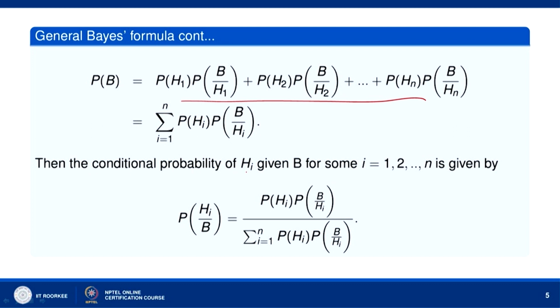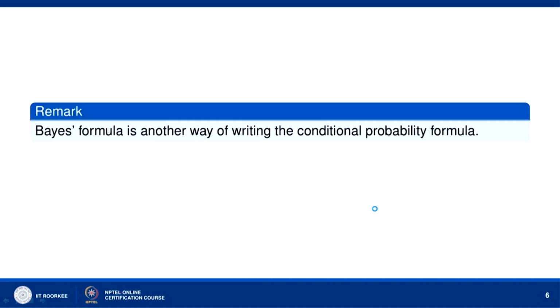Then the conditional probability of Hi given B. Okay. The probability of Hi given B is equal to P(Hi) into P(B given Hi) divided by sigma i equal to 1 to n P(Hi) P(B given Hi). Okay. So, this is known as Bayes theorem, Bayes formula. Now, Bayes formula is another way of writing the conditional probability formula.